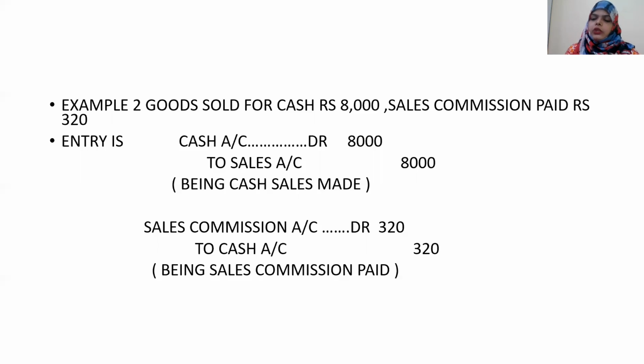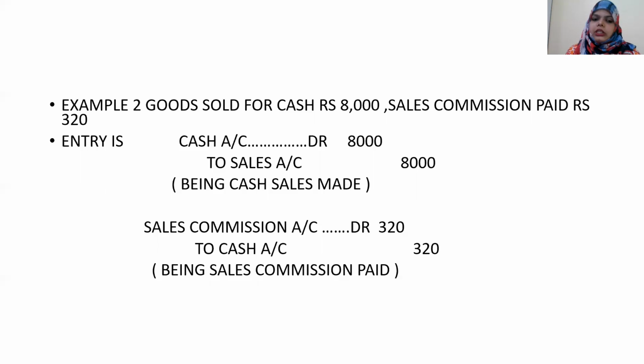Sales commission means when you sell some item, you get some commission from them, and that is called sales commission. Paid means it is an expense. When you pay sales commission, the salesman has sold something and you pay commission to the salesman. So it is an expense to the business. It comes under the category of nominal account: debit all expenses and losses, credit all incomes and gains.